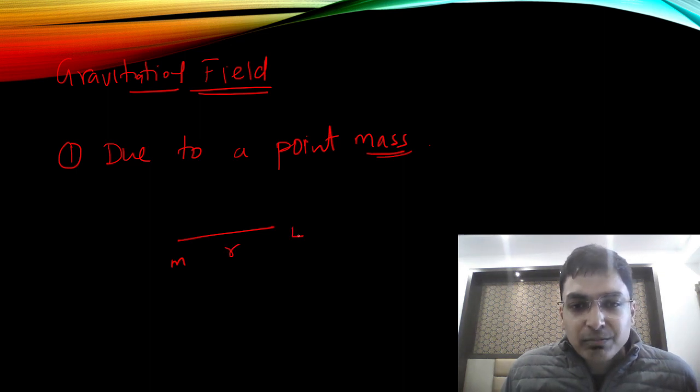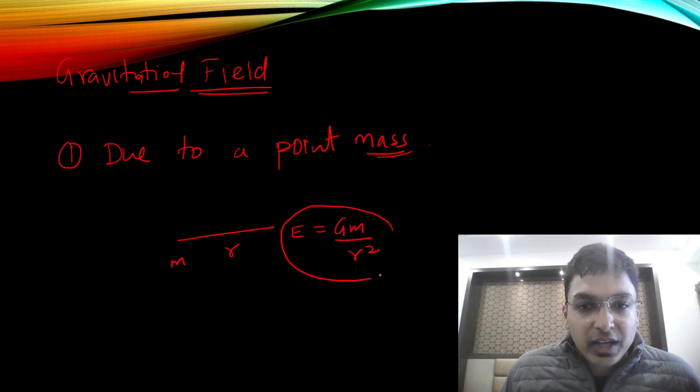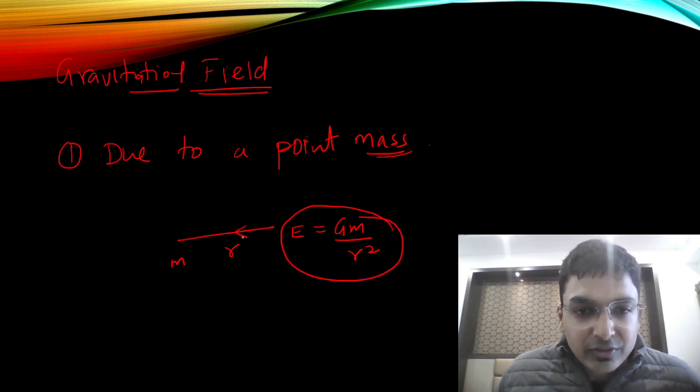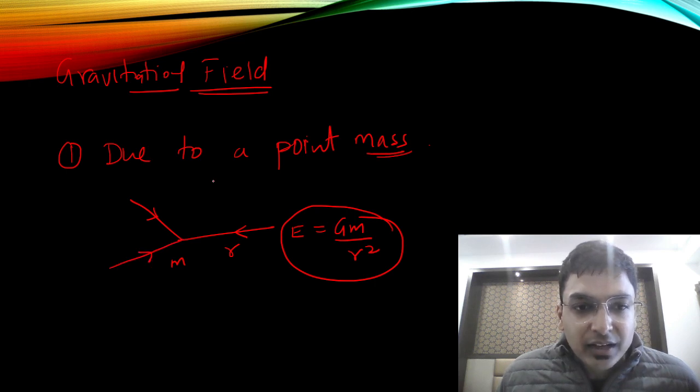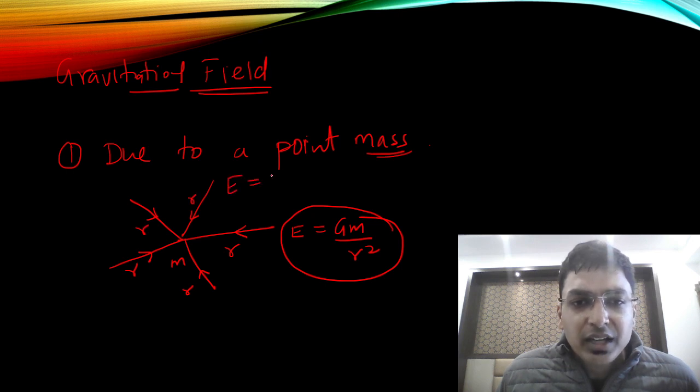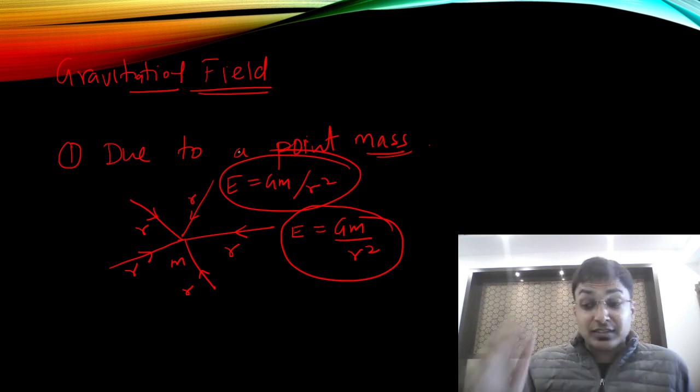If you have a mass m, what is the field at a distance r? So the field is simply GM upon r square, and this field will be attractive. You take any point, the field will be attractive. So this is the field due to a point mass.